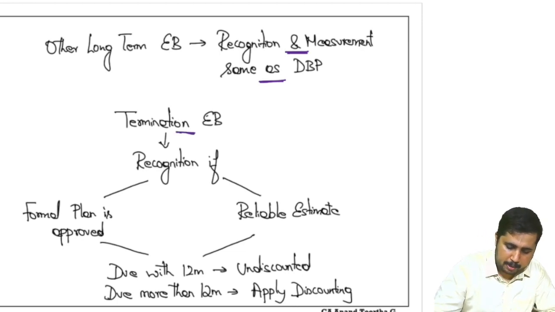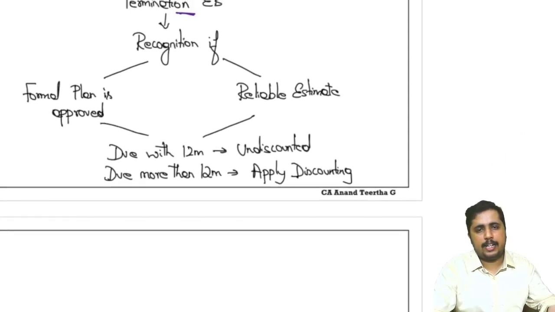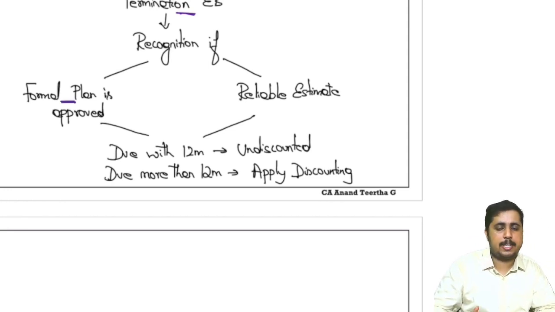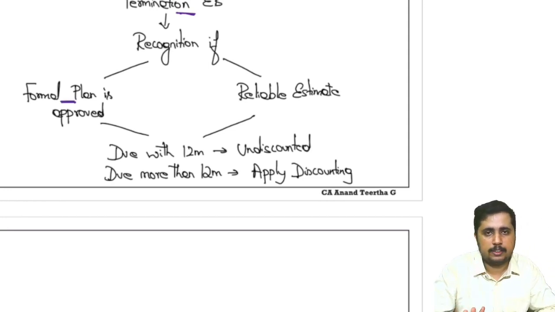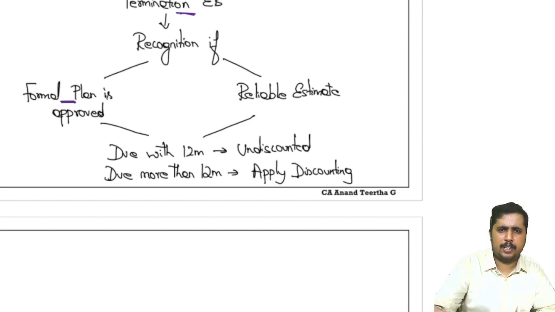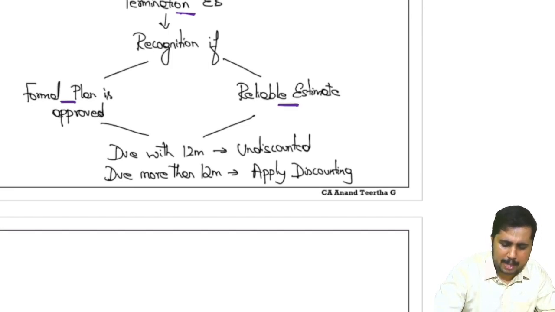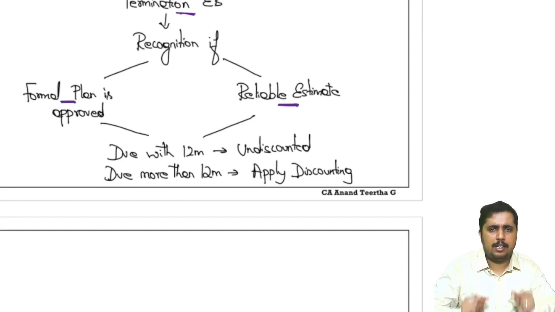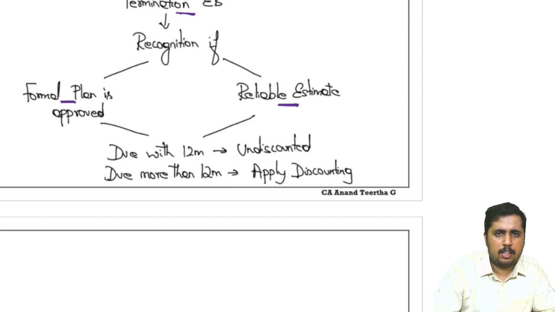Then termination employment benefit, you are allowed to recognize the termination employment benefit only if the formal plan related to this termination is approved. So there is a board of directors meeting, they have approved this layoff, what we normally call, which is happening in day-to-day life nowadays. So there has to be a formal plan first and there has to be a reliable estimate of how much termination benefits we are supposed to pay. If both these things are available, then only you will consider the termination employee benefit, otherwise no. Okay, they are still in talks, but that is not going to happen, or there is a probability of not happening also. At that time, no. There has to be a formal plan so that it can be implemented.